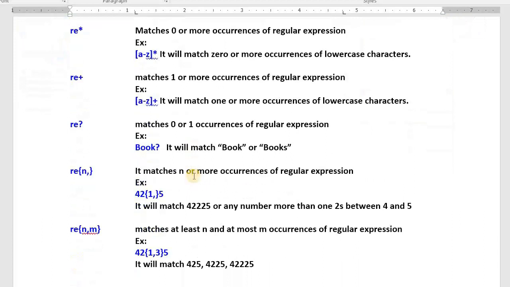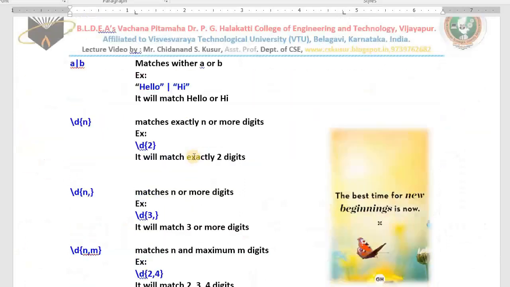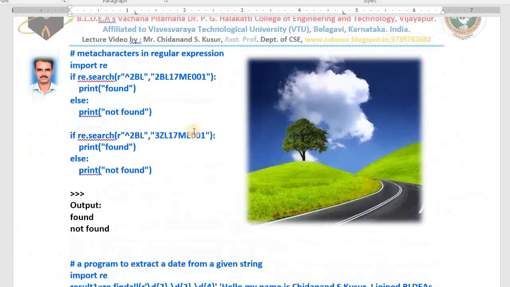Before that, I would like to explain the programs so that you can understand all these regular expressions. See one simple program first. What is the first program? Meta characters in regular expression. As we know already, in order to work with regular expressions, we need to import the module re. Already we know the use of the search function available in the re module. The search function will search whether that pattern is there or not in the given string. But here we use a regular expression.